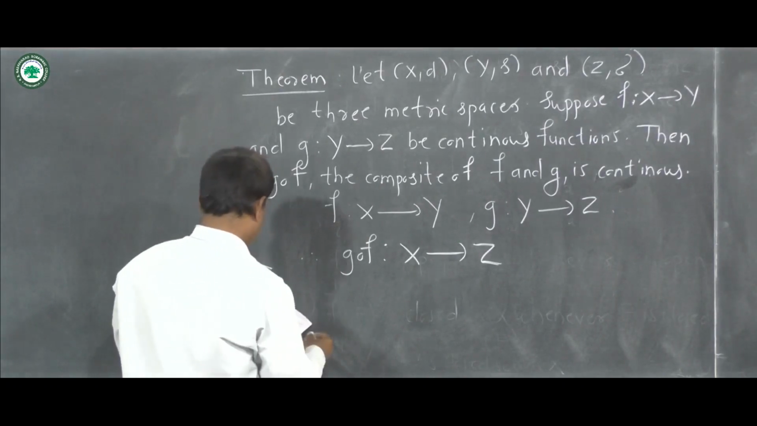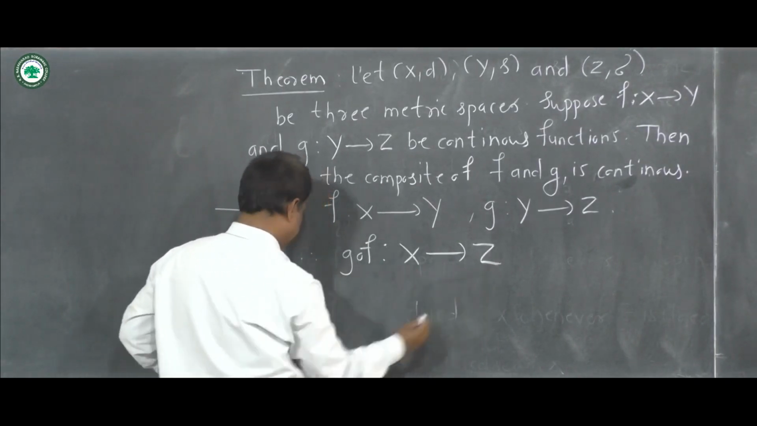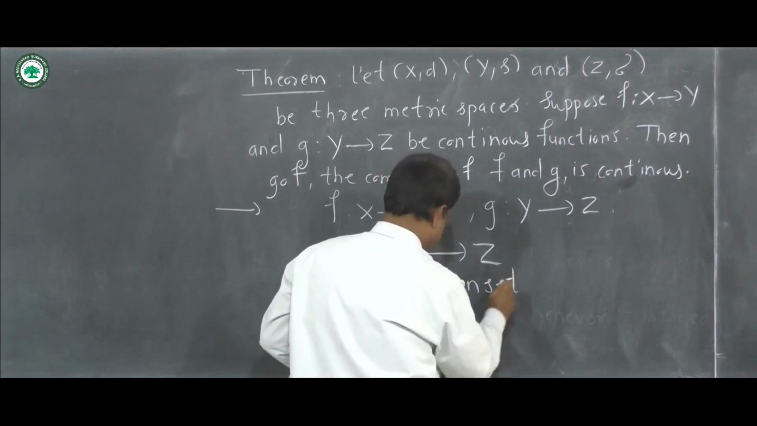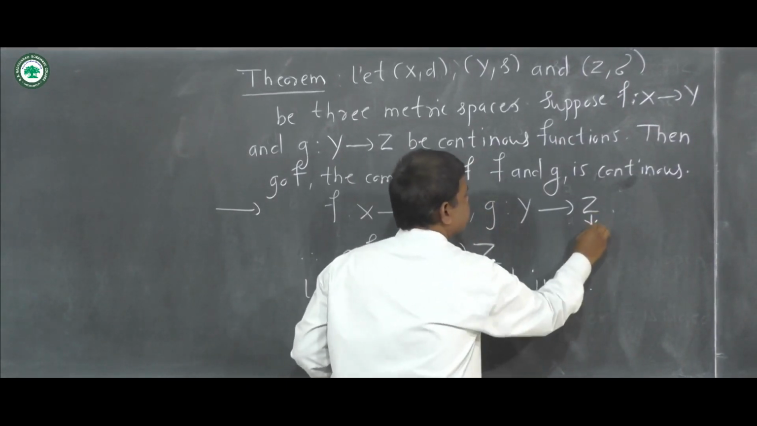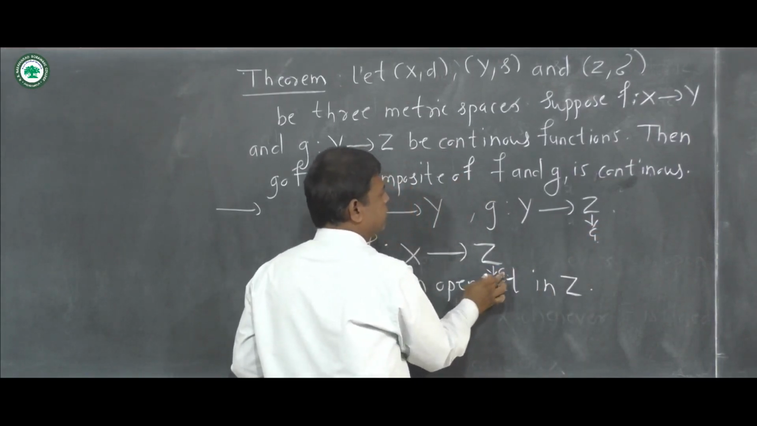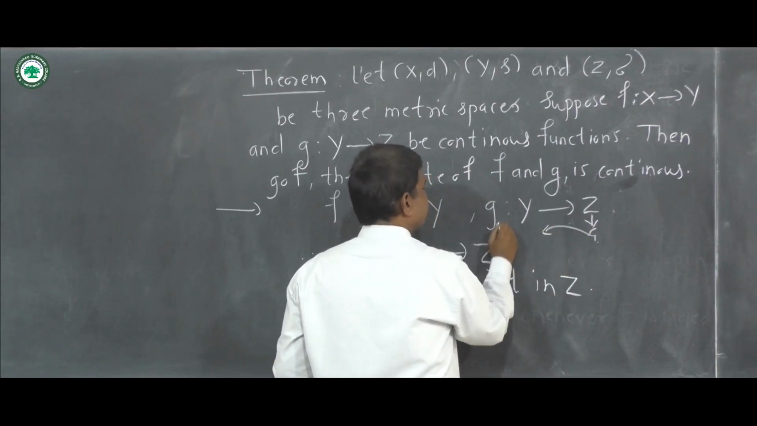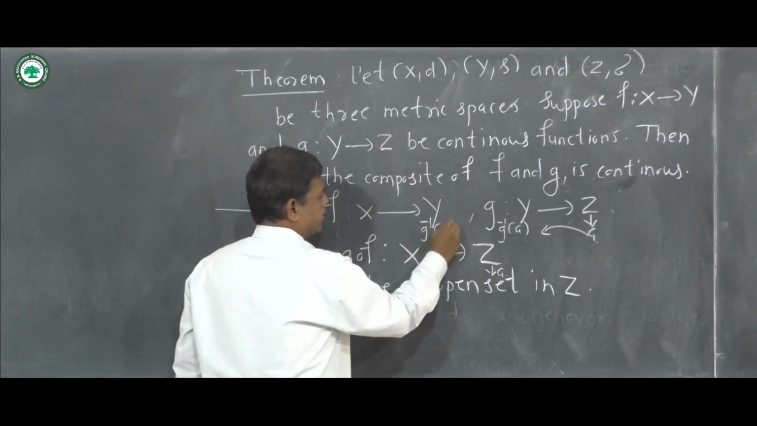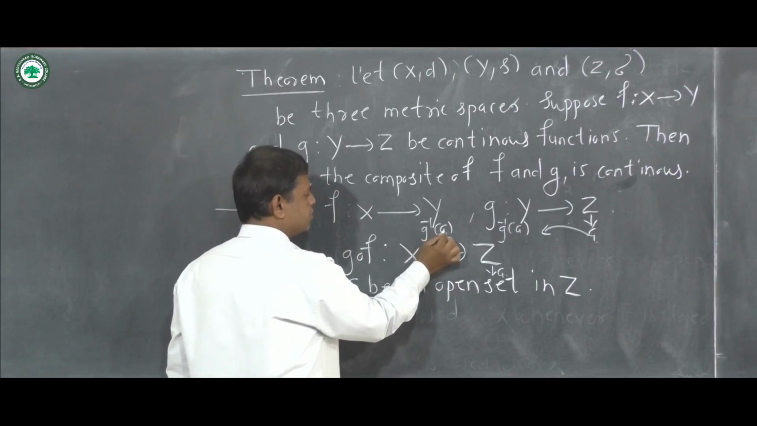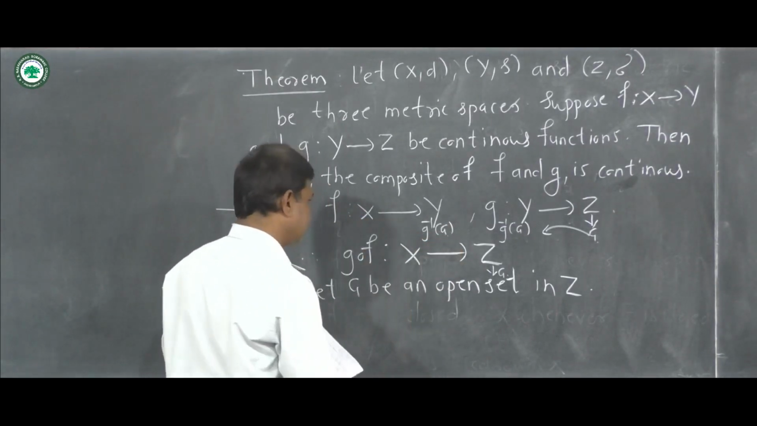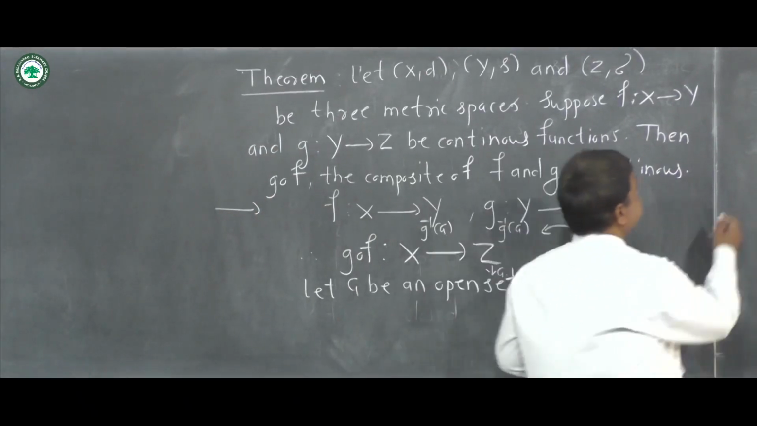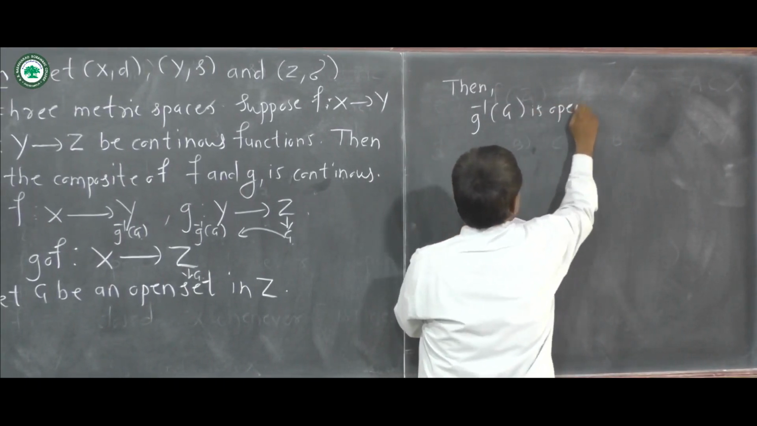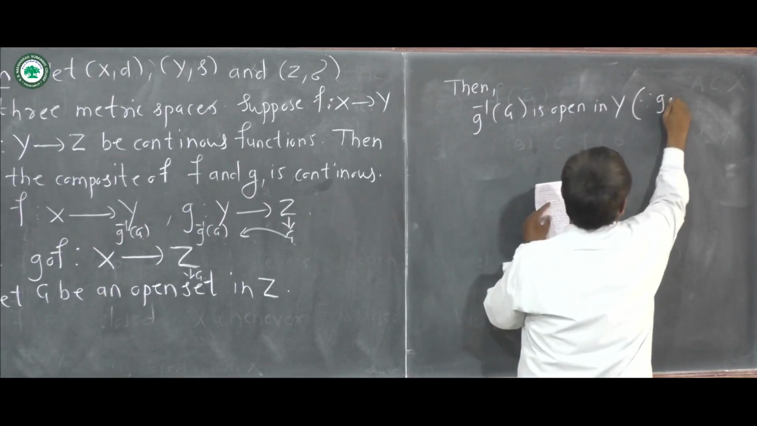For that we take an open set in Z. Let G be an open set in Z. Since g is continuous, g inverse of G is open in Y. Now since function f is continuous, the inverse image of this set is open in X. So we write: let G be an open set in Z, then g inverse of G is open in Y because we know that function g is continuous.